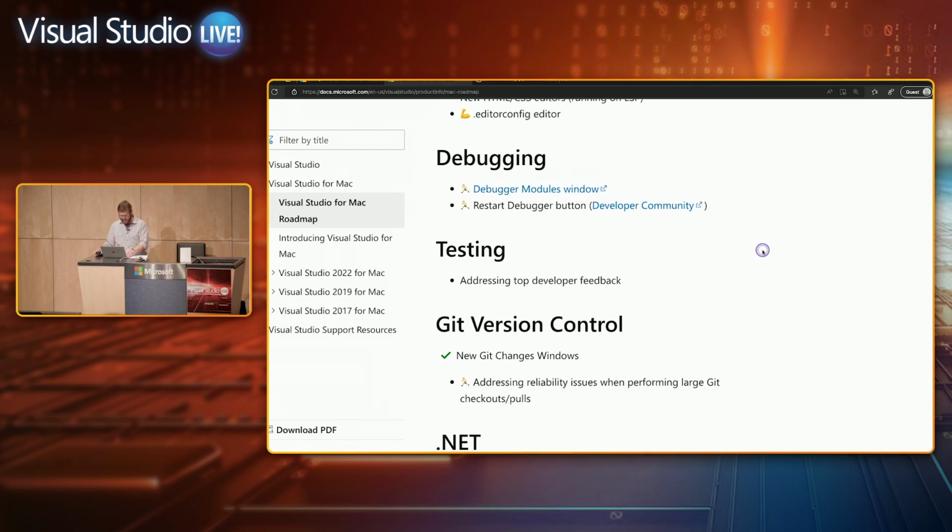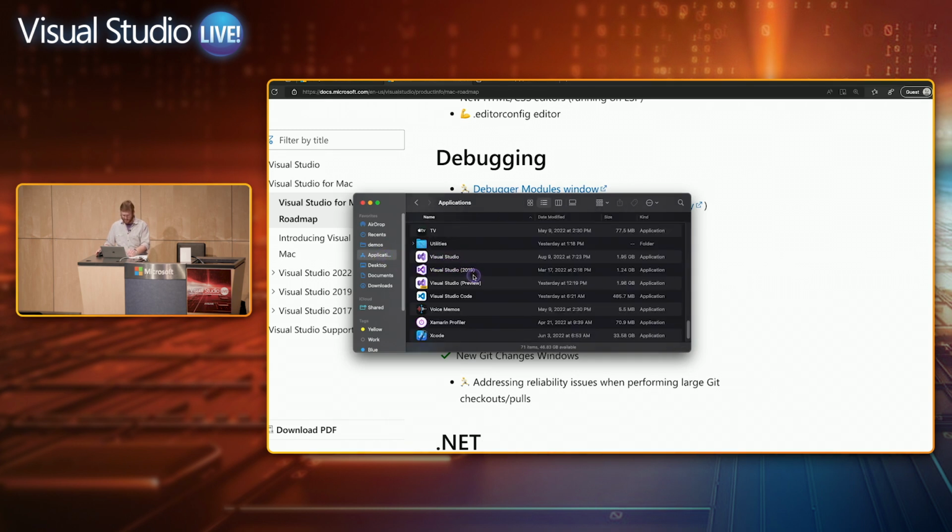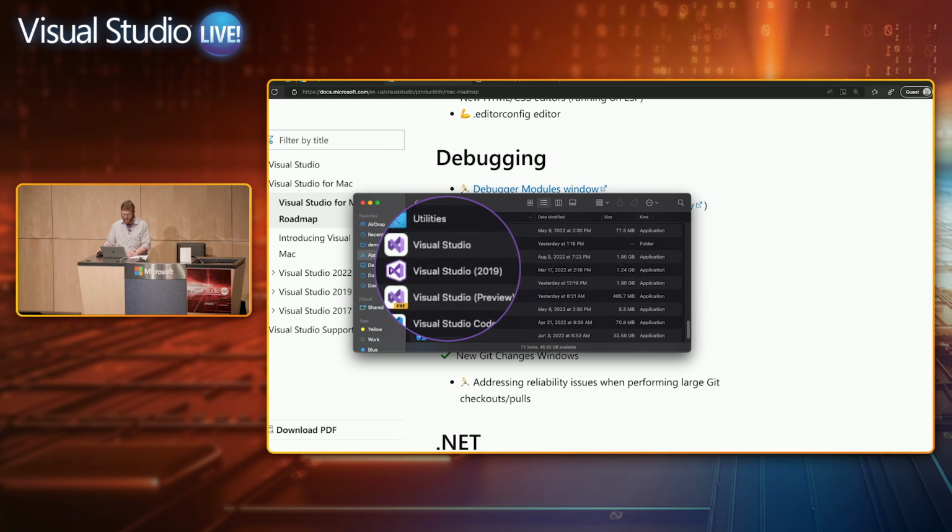So I think the last thing we can hit here, because I believe we still got a moment or two, is let me talk about preview releases, because this is new from how we used to do them. So now on your machine, after you've installed 2022, you can also install a preview release, and now we'll put down a preview version of Visual Studio as a separate app.